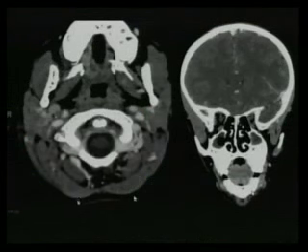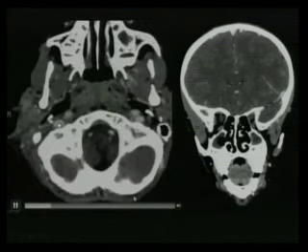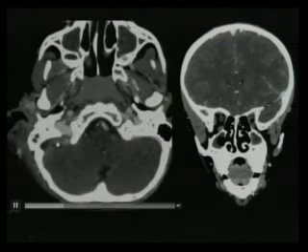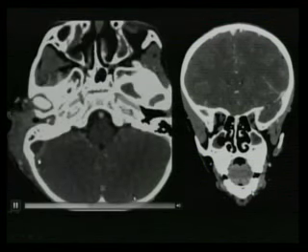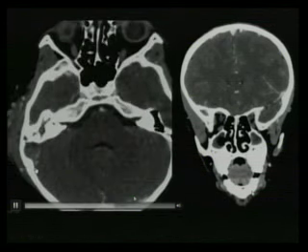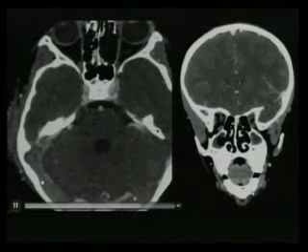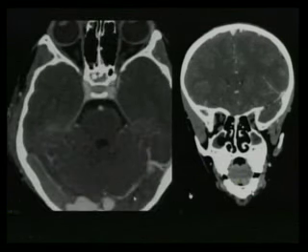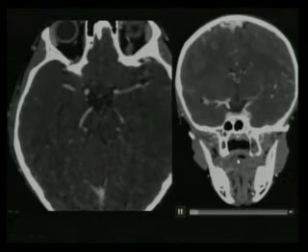This is a video just scrolling up and down, because this is a little complicated and you can miss things if you don't look carefully. So just look, this is the IJV. You can see this is the sigmoid sinus. Here the sigmoid sinus gets attenuated. This is the epidural empyema. And then as you come further up, that's again the sinus. And then over here, there's the transverse sigmoid junction. And then this is the whole thrombosed lateral portion of the transverse sinus. Again, showing this to you on the coronal CT video.